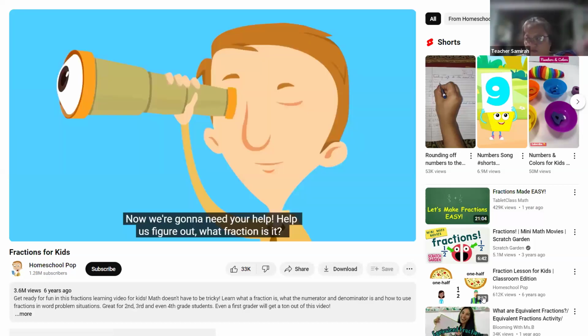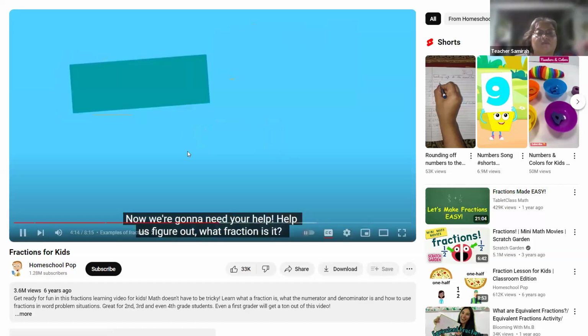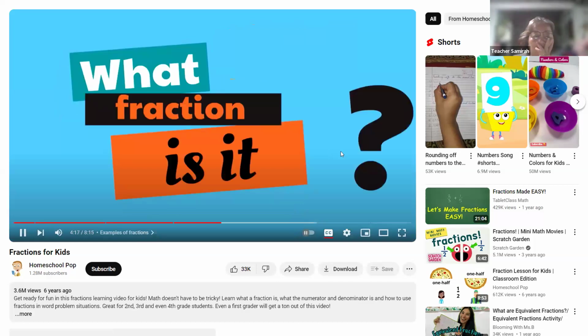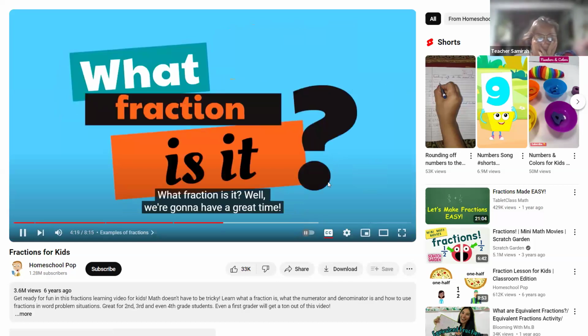Now we're going to need your help. Help us figure out, what fraction is it? What fraction is it? Wow, we're going to have a great time.